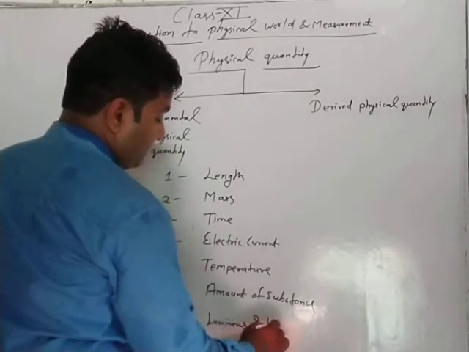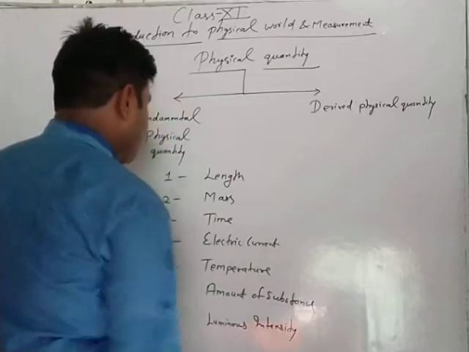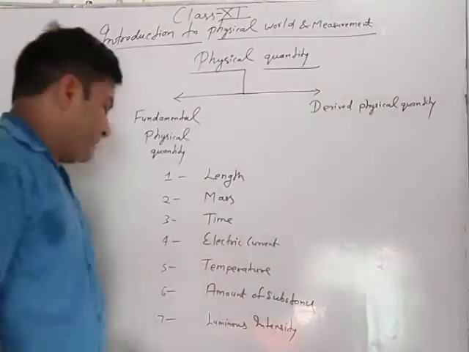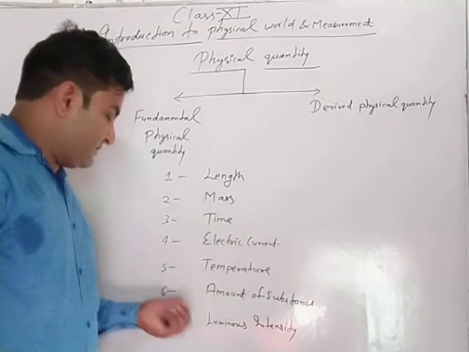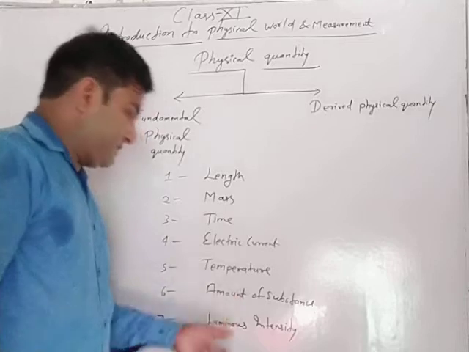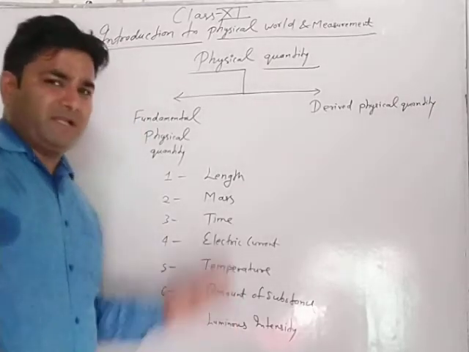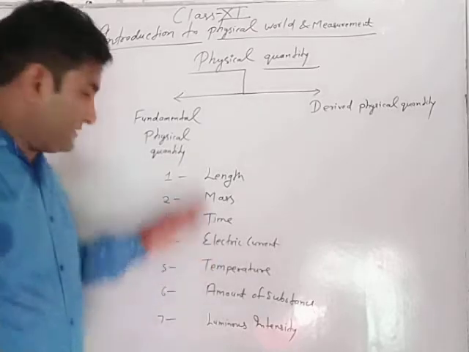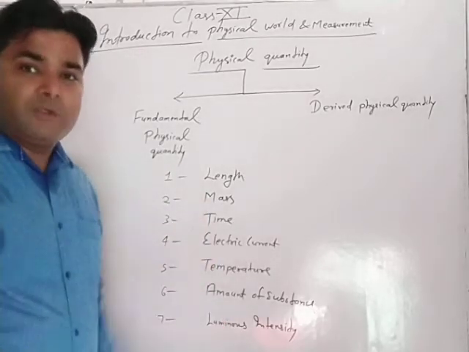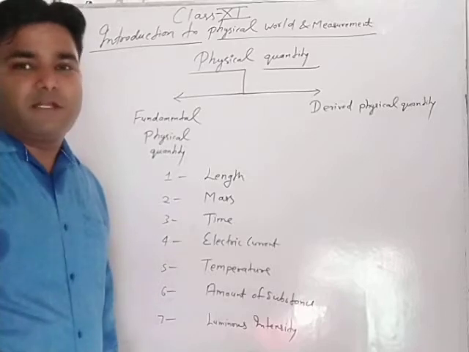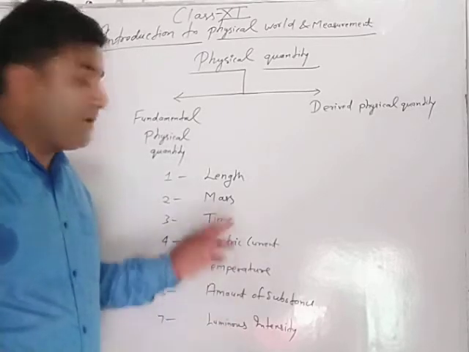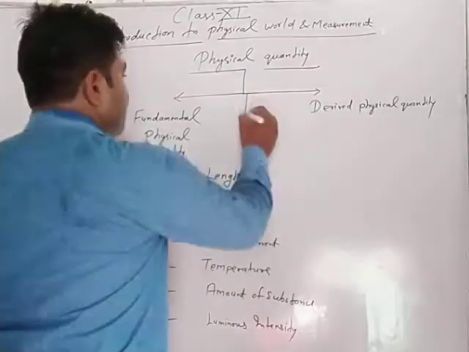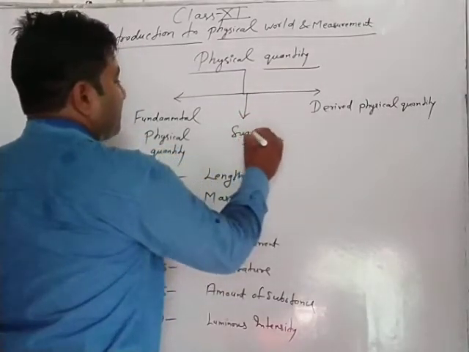In some books, luminous intensity is at the sixth place and amount of substance at the seventh. No matter, you can write in any order, but there are 7. Except these 7, there are 2 supplementary physical quantities used in practical units: angle and plane angle.